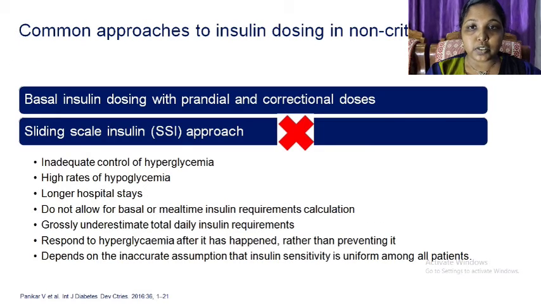Common approaches to insulin dosing in non-critically ill: basal insulin dosing with prandial and correctional doses. Sliding scale insulin approach will lead to inadequate control of hyperglycemia, high rates of hypoglycemia, longer hospital stays. It does not allow for basal or mealtime insulin requirements calculation. It grossly underestimates total daily insulin requirements. It responds to hyperglycemia after it has happened rather than preventing it. It depends on the inaccurate assumption that insulin sensitivity is uniform among all patients.